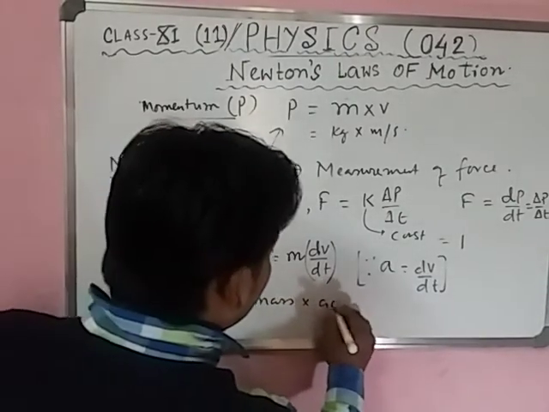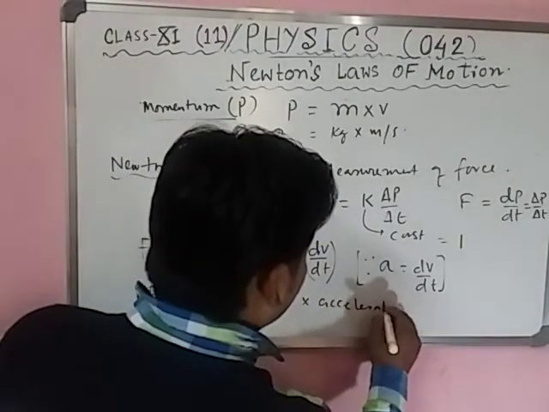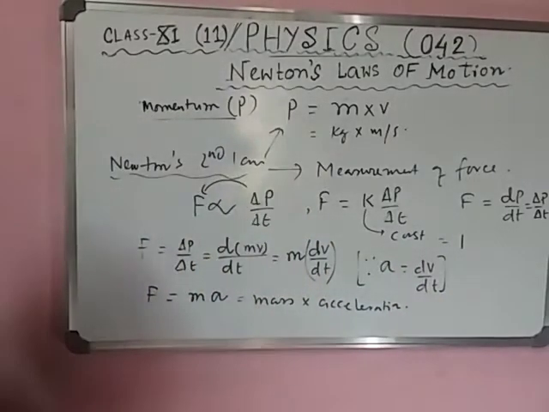So we get the value of force from Newton's second law, and the definition of force from the first law.